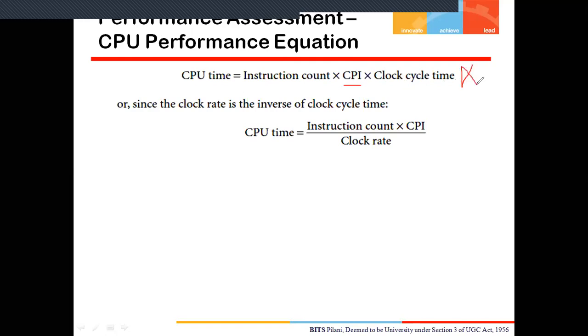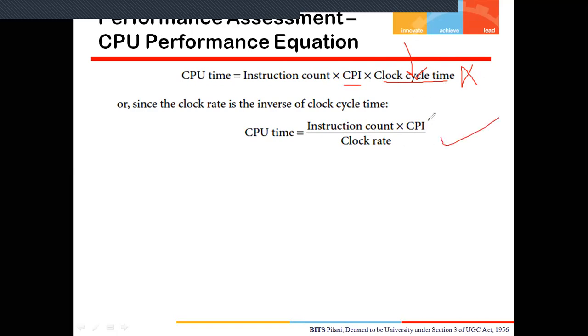And multiply by clock cycle time. What is the time for the clock cycle? This clock cycle time is fixed for a particular processor or a particular system. As I told previously, clock cycle time is inversely proportional to the clock rate.